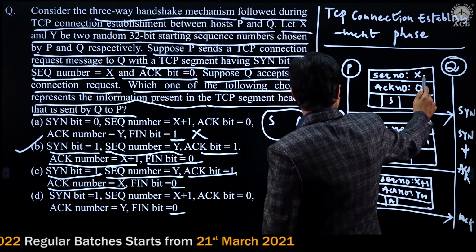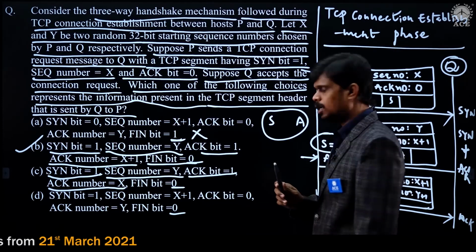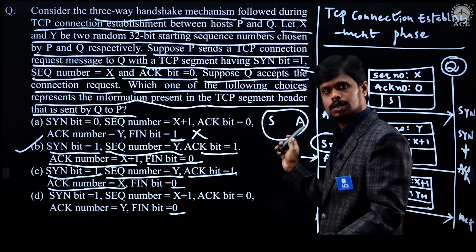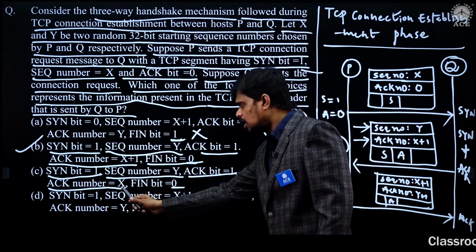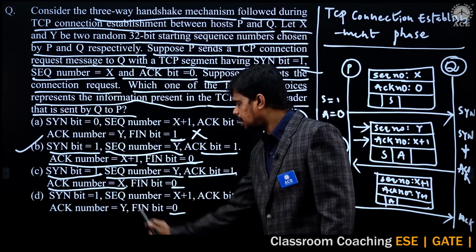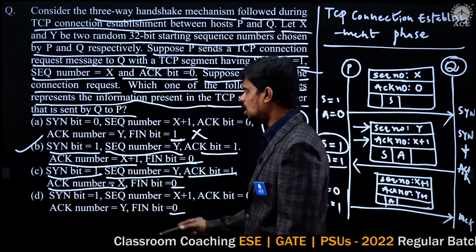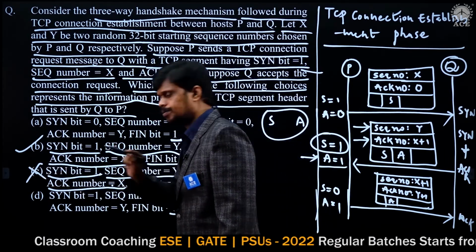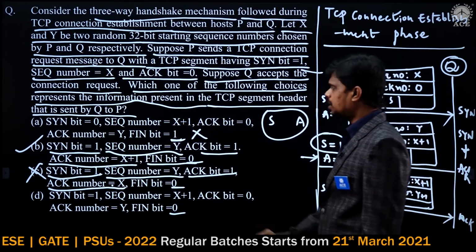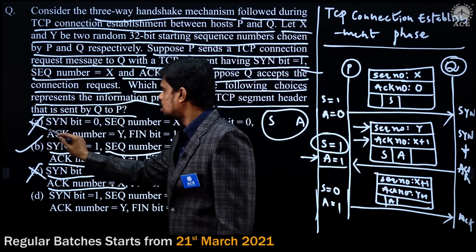The sequence number which Q has received from P is X, so what should the expected one be? X plus 1. But here it is given as X. Hence, based on this acknowledgement number, option C is incorrect. Based on the finish bit status, option A is incorrect.